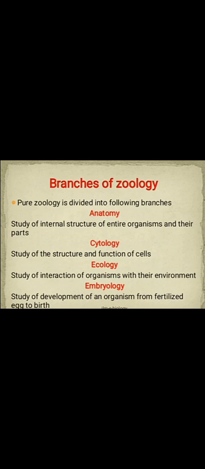First one is anatomy. The study of internal structures of the entire organism and their parts is known as anatomy. It means all the parts, all the organ systems that are present inside any living organism. The study of internal structures of the entire organism is known as anatomy.